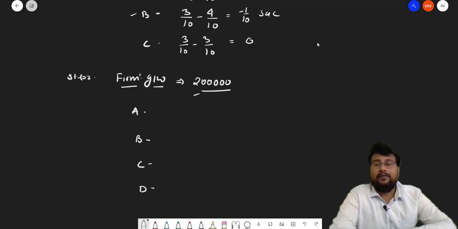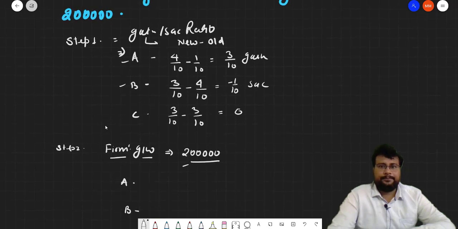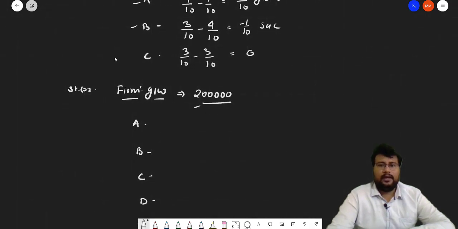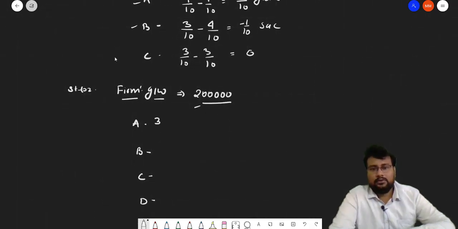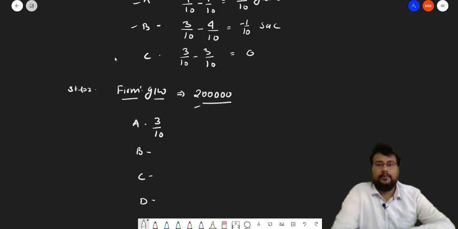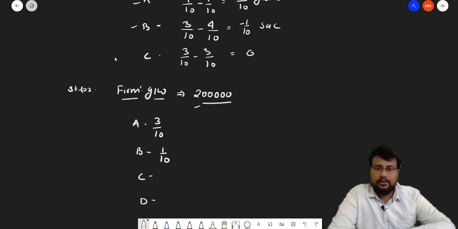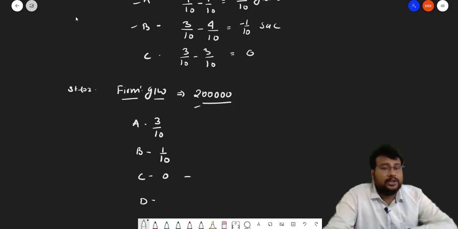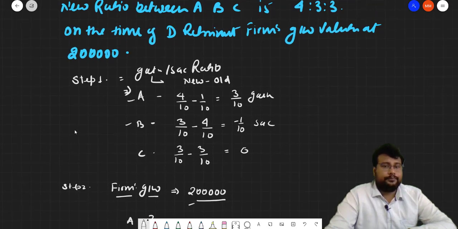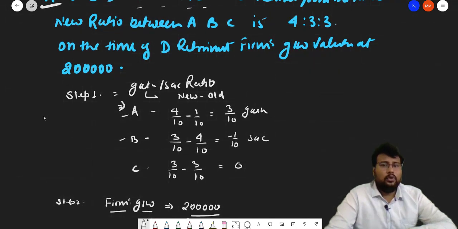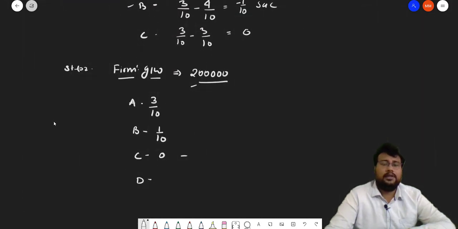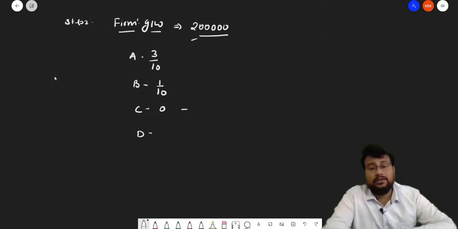In their sacrificing and gaining. Like we know that A had gained 3 by 10. B 1 by 10. C 0, nothing. D, so D is retiring. So the whole of D's share will be his sacrificing share.